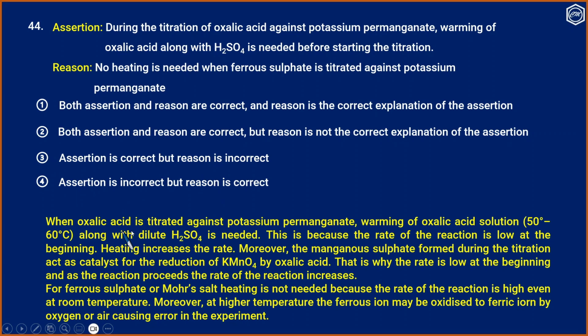We know that when oxalic acid is titrated against potassium permanganate, warming of the oxalic acid solution to about 52 degrees Celsius, along with dilute sulfuric acid, is needed. This is because the rate of the reaction is low at the beginning. Heating increases the rate. Moreover, the manganese sulfate formed during the titration acts as a catalyst for the reduction of potassium permanganate by oxalic acid. That is why the rate is low at the beginning, and as the reaction proceeds, the rate of the reaction increases.